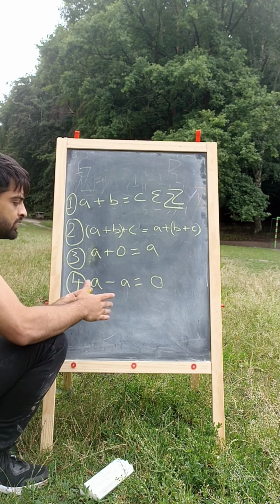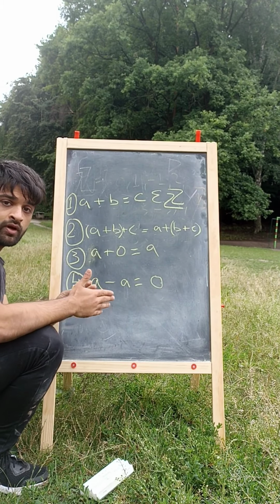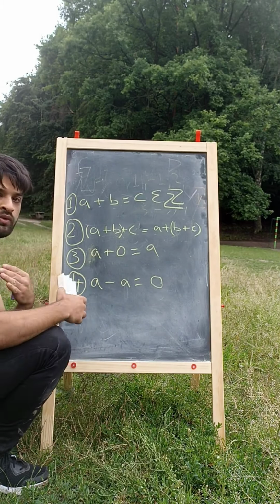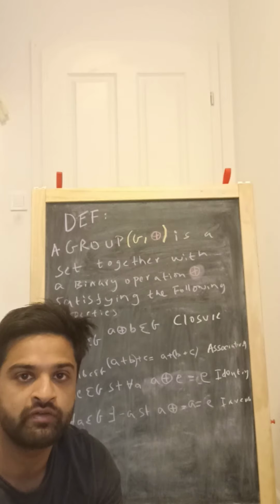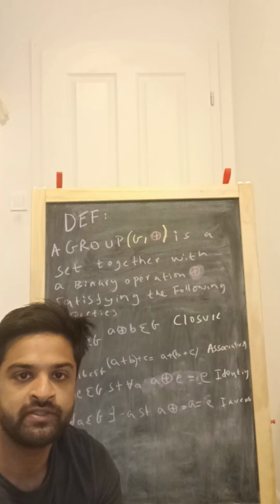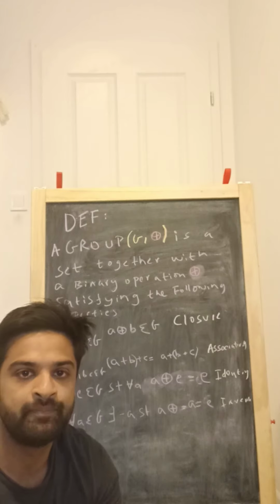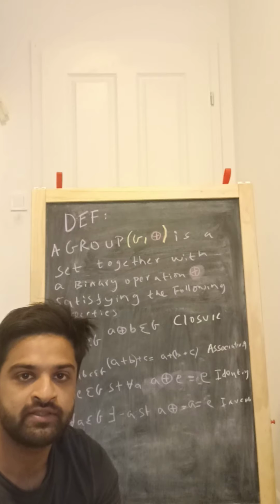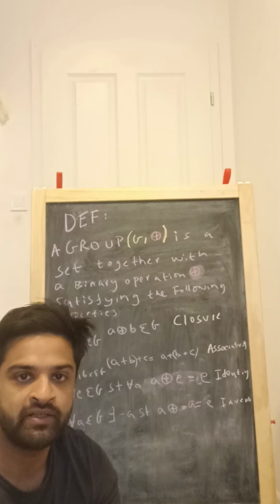Correct. So I'm going to rub the board, and after that we will explain what a group is a bit more rigorously. So something which we often do in mathematics is that we look at something which we observe in nature and we try to abstract out its properties so that we can apply it to a more general setting. This will become more clear as I continue with the lesson, but for now just keep that in mind.